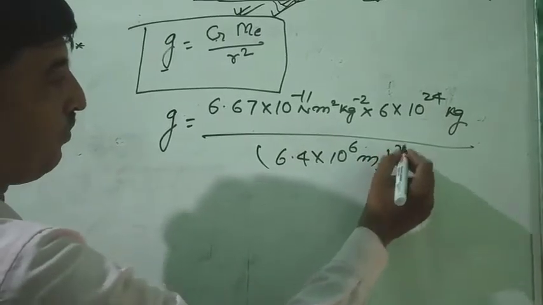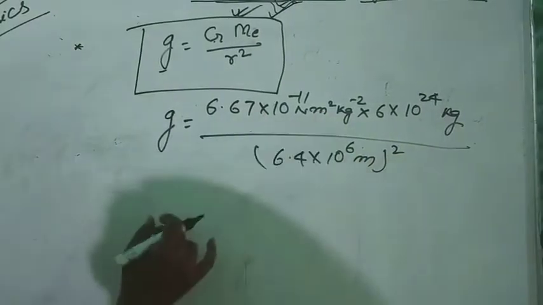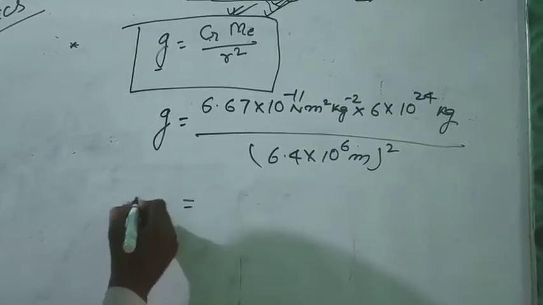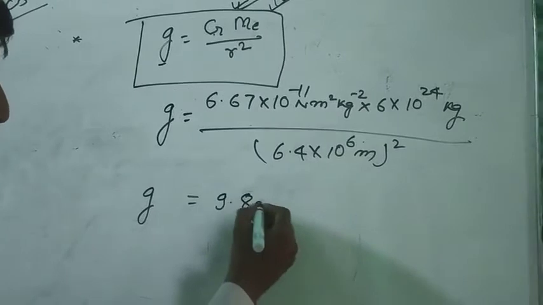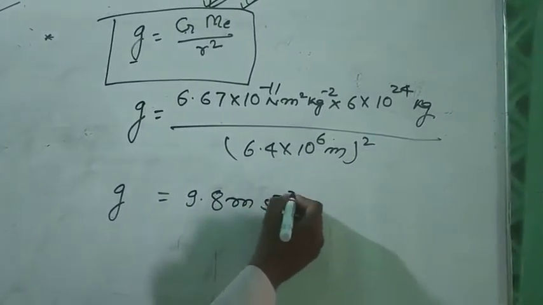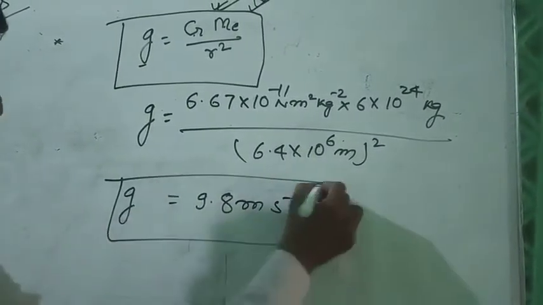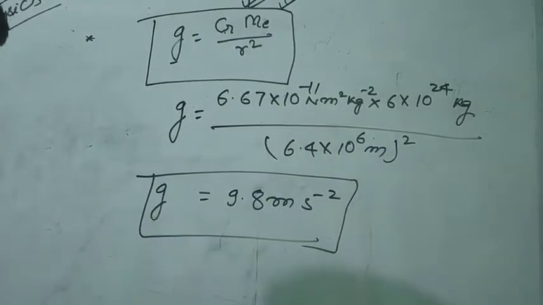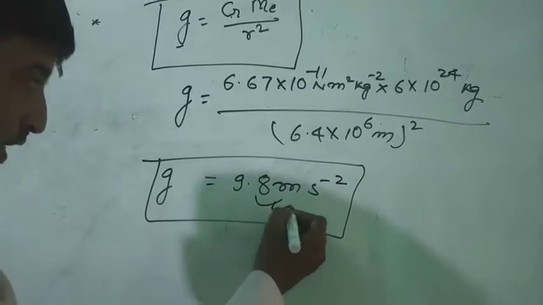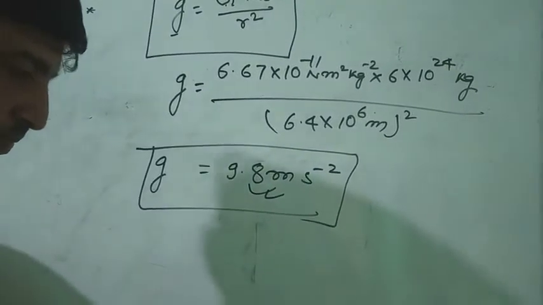So after solving these values, we obtain the value of g as 9.8 meter per second square. So the value of g on the surface of Earth is 9.8 m/s².